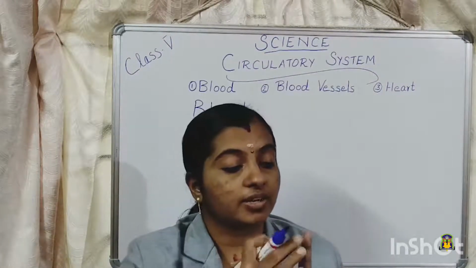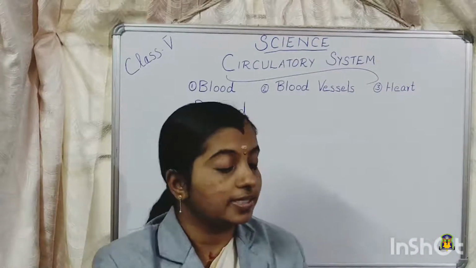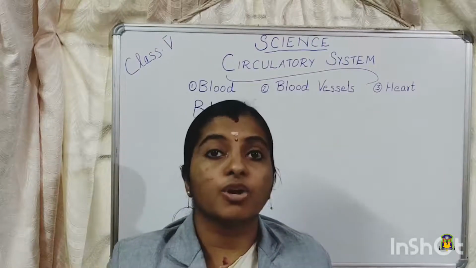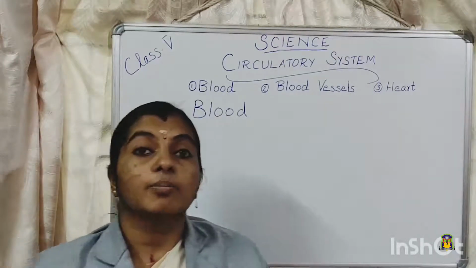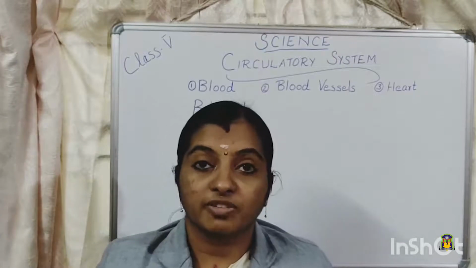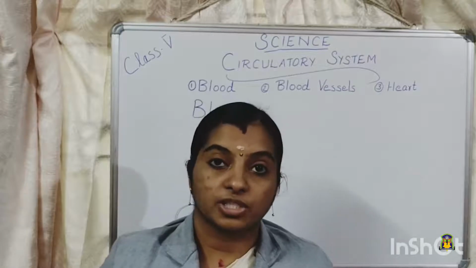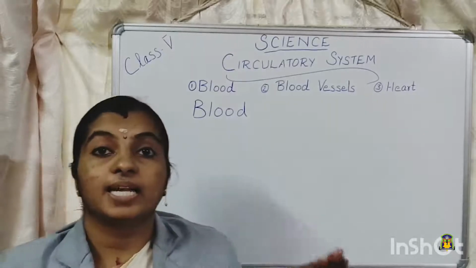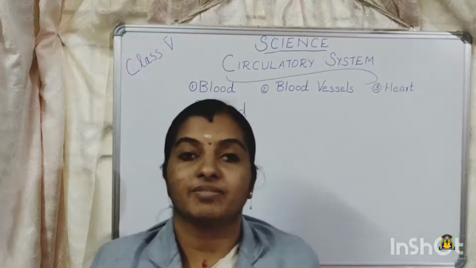Even if we get a cut on the tip of our fingers, the tip of the toes, or the wrist, wherever it is, if we get an injury or a wound, we can see the blood coming out. That means blood is there throughout our body, and this blood carries the digested food, water and oxygen to different parts of the body. So what is blood? It is a red colored fluid which flows through the blood vessels.